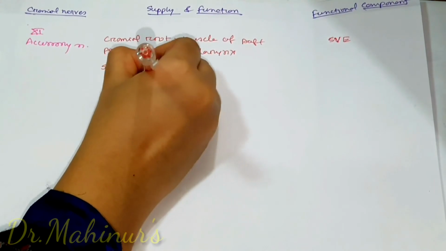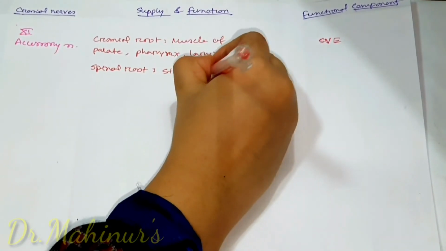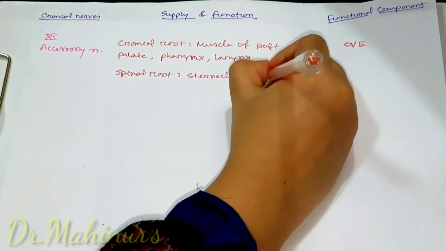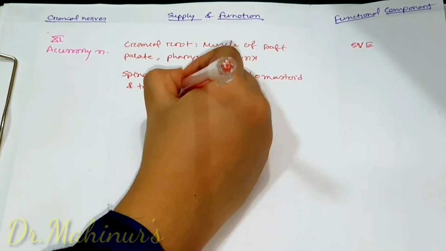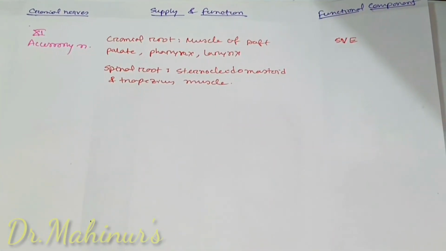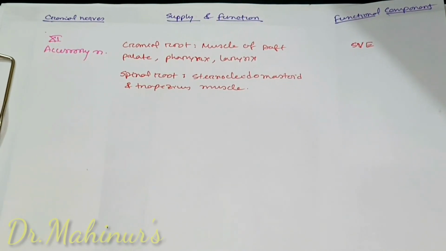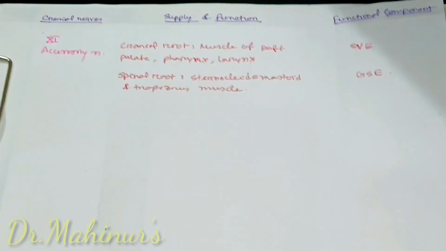The spinal root gives supply to the sternocleidomastoid and trapezius muscles. As these muscles are general skeletal muscles and the supply is to the muscles of the body wall, the functional component will be general somatic efferent.